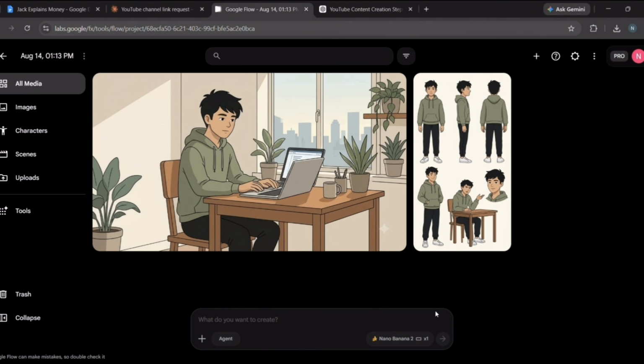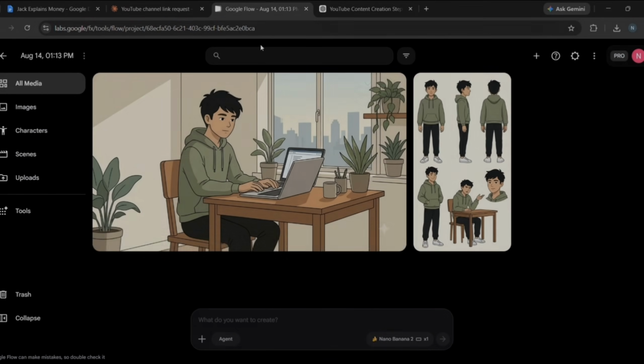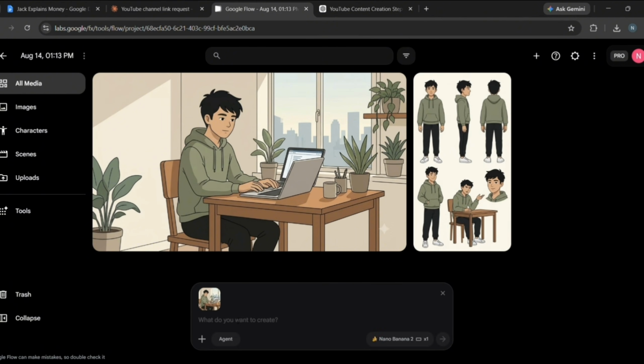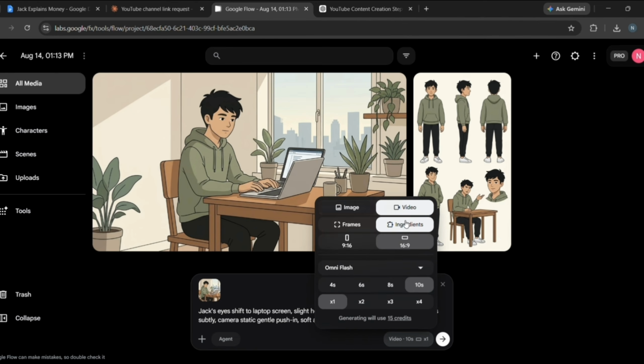Now we're going to turn this image into a video. So go back to Claude and copy the video animation prompt. Then return to Google Flow and upload the image we just generated. Paste the video prompt, click Settings, and switch from image to video. Then select OmniFlash as the model.